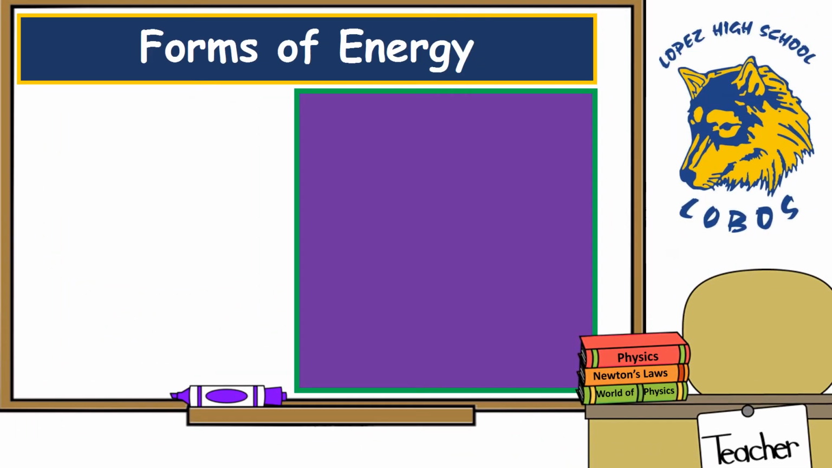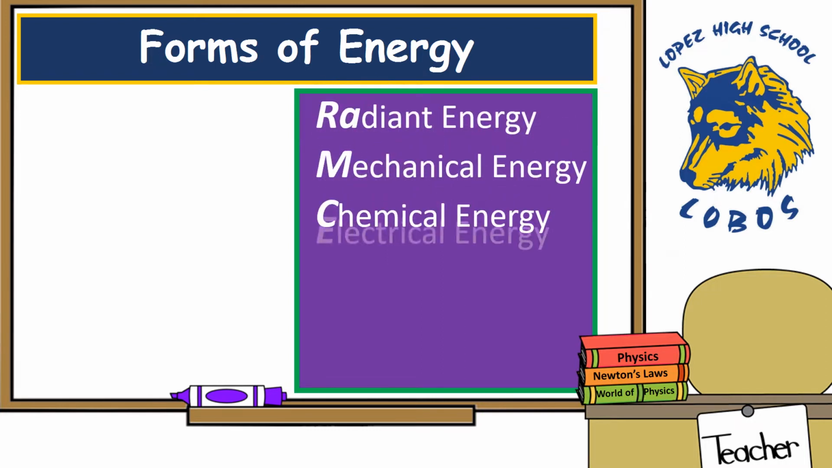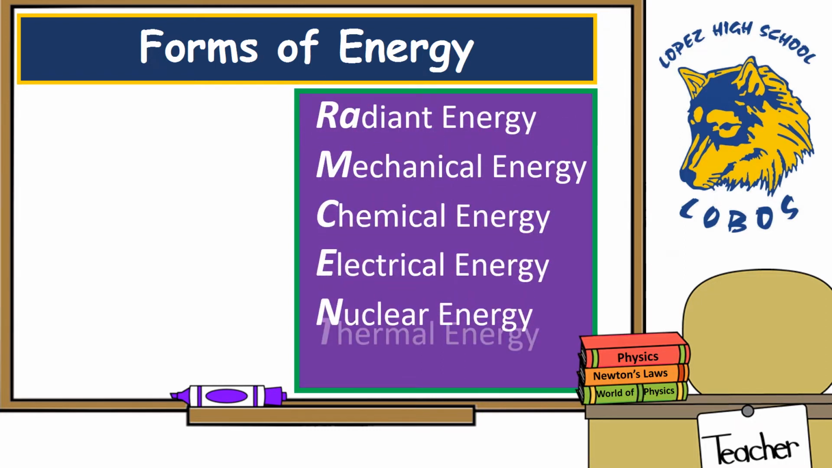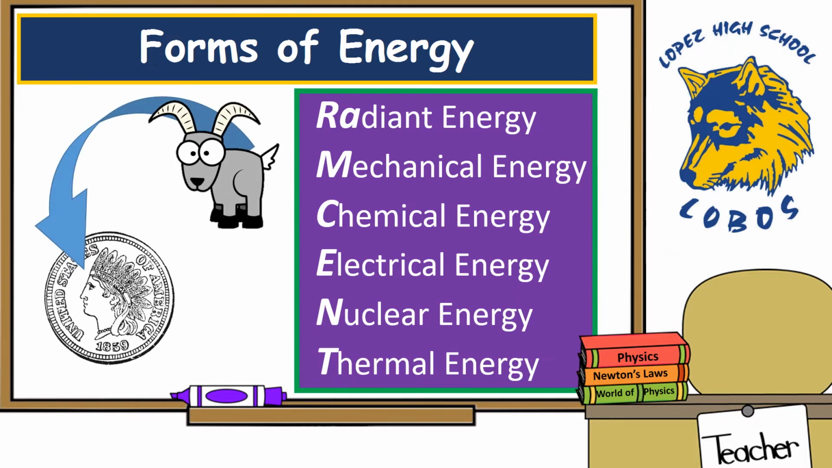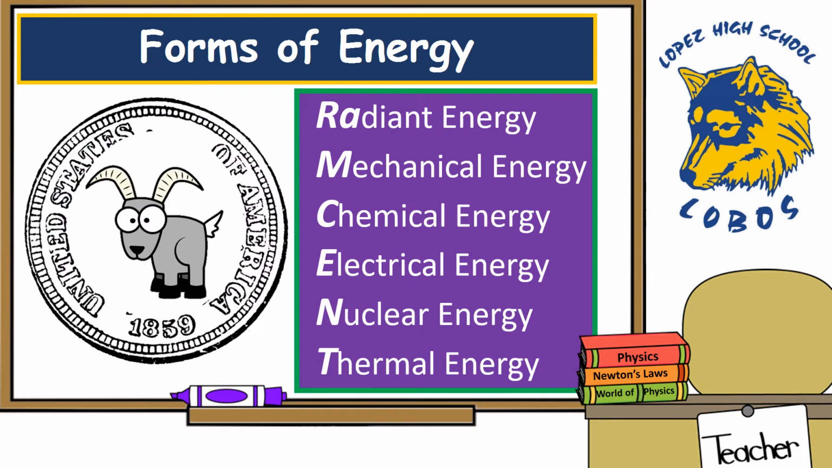So let's take a look at the different forms energy may take in order to do things. There's various forms of energy. However, we're going to be focusing on just these 6 forms of energy, starting with radiant, mechanical, chemical, electrical, nuclear, and thermal. I often remember these by thinking about a ram on a scent, the ram scent. Okay, now let's take a closer look at each of these forms, starting with radiant energy.